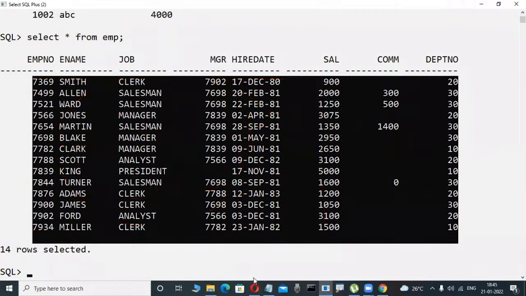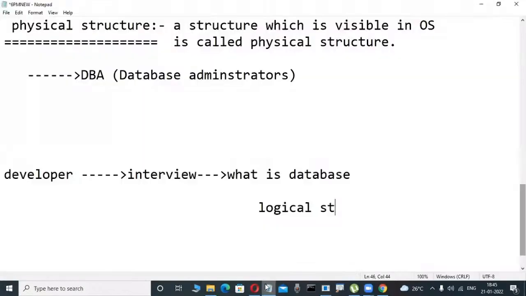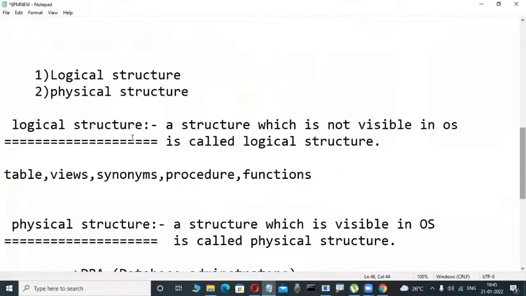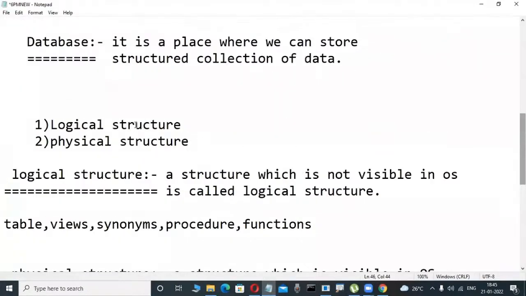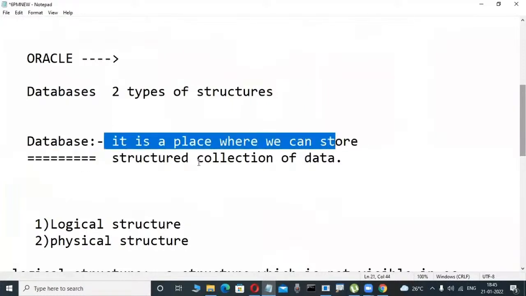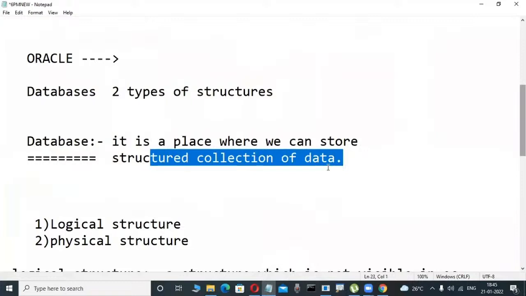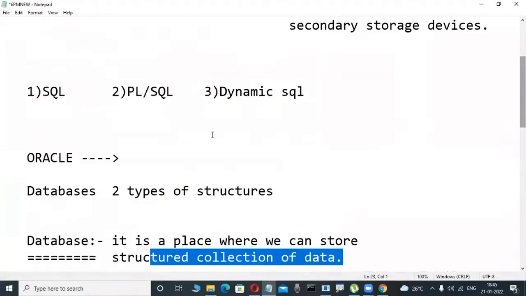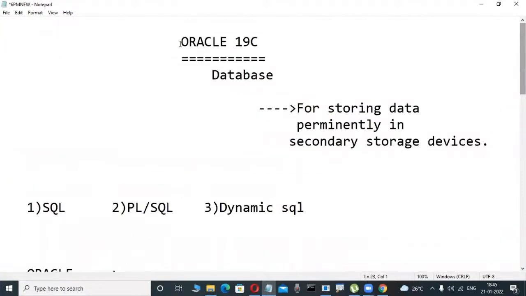That's why, in books or when we type "what is a database" in Google, you will observe two definitions. But most developers write that it is a place where we can store a structured collection of data. Understood? Oracle is a product from Oracle Corporation. In our course we are learning the 19c version only. This is a database product.